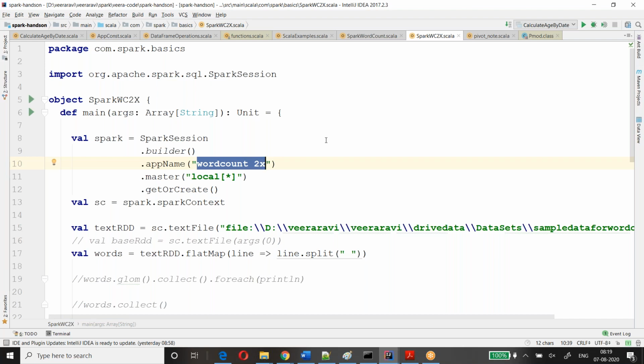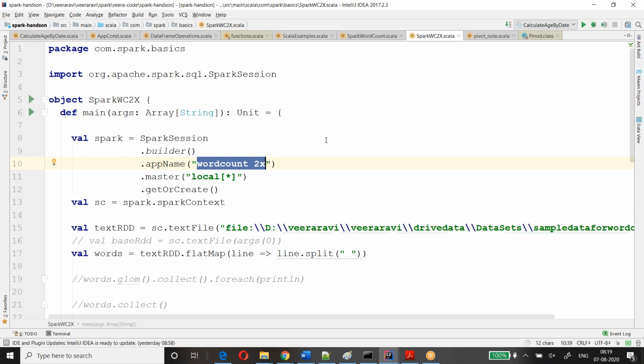Not only these 4 or 5 options, you can give other configurations separately, like how much memory for the executor and how much memory for the driver. We have not yet come to executor. So we can specify those things here.